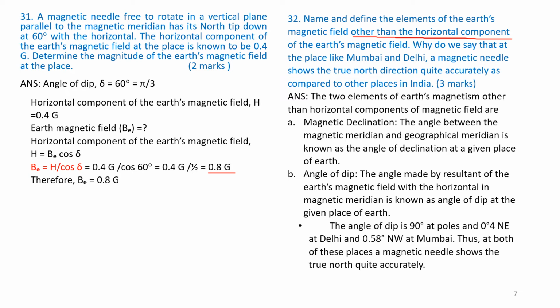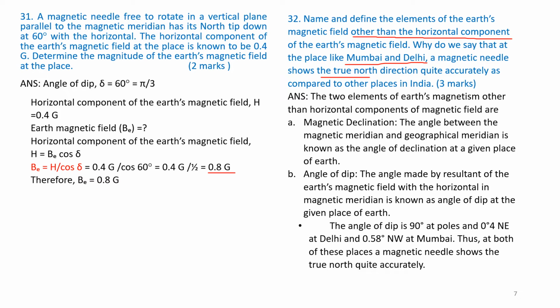And this part is as to why at places like Mumbai and Delhi the magnetic needle shows the true north. Please note here, it is true north. So he is asking why in places like Mumbai and Delhi it is showing true north.